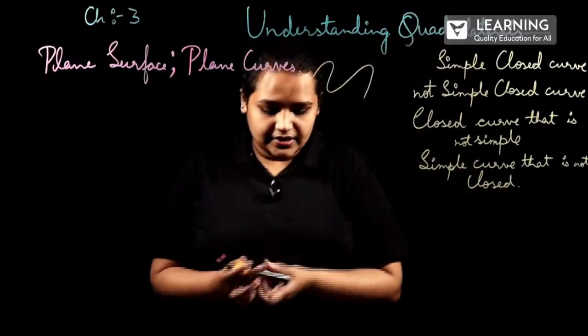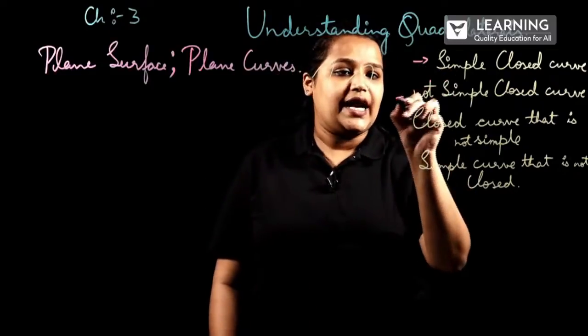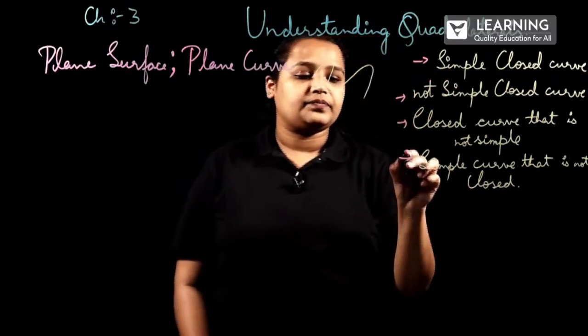So here, these are the 4 different varieties of the curve.